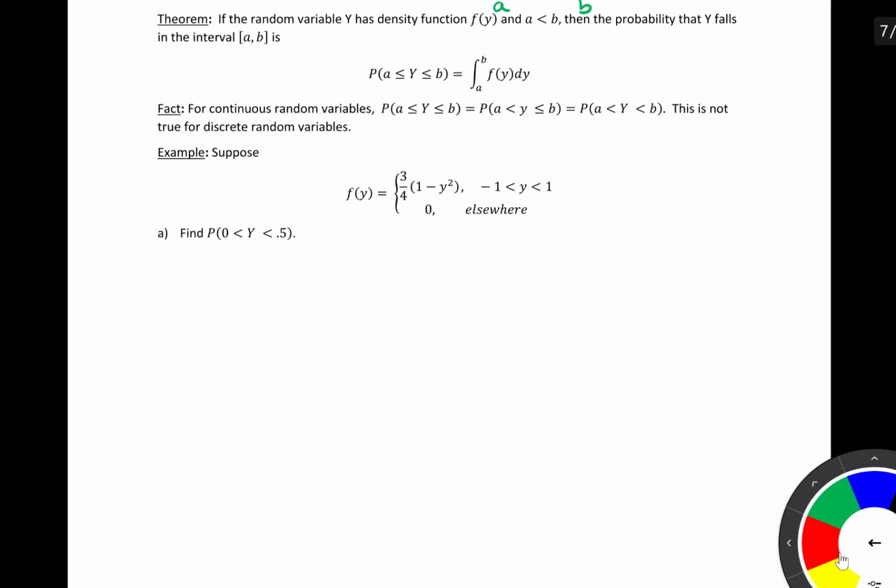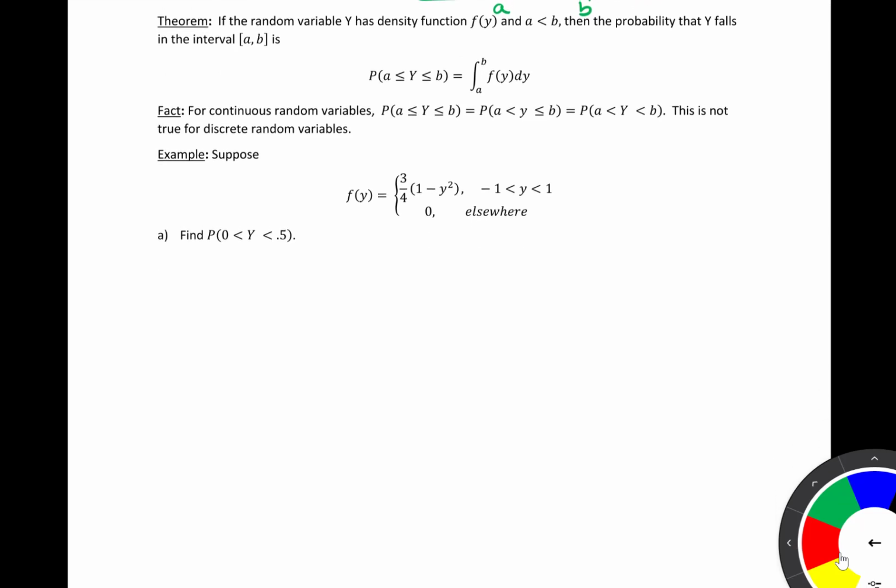So here we have the exact same PDF that we had in the previous problem. So let's use this PDF to help us find some probabilities. Here we want the probability that y is between 0 and 1/2.